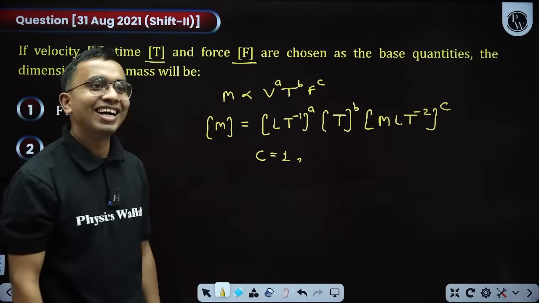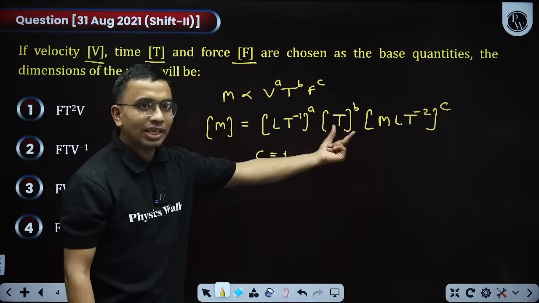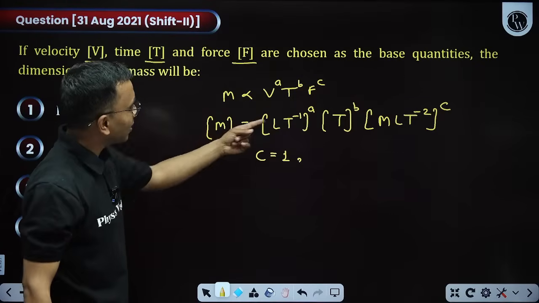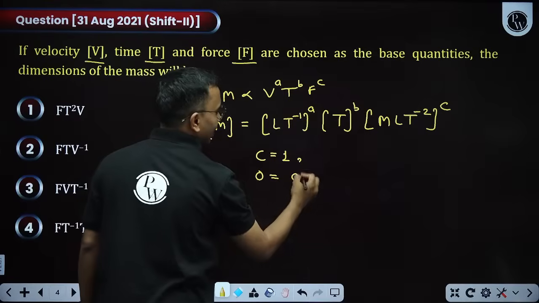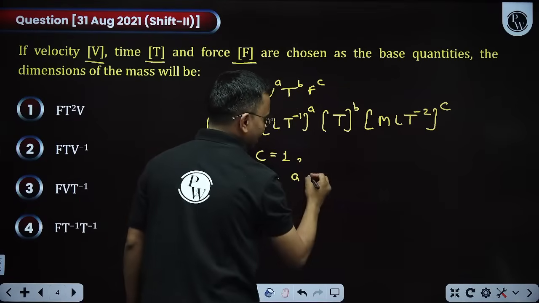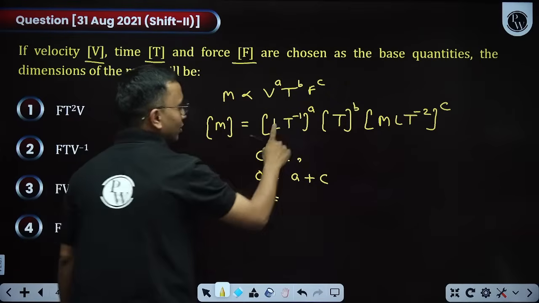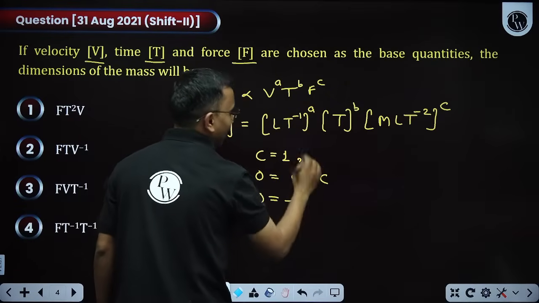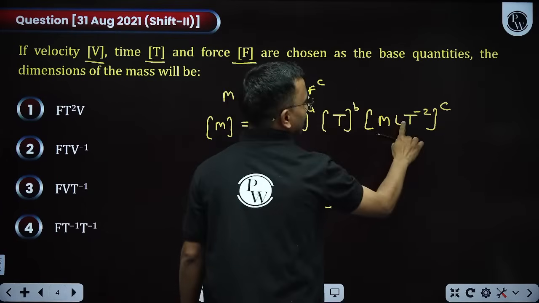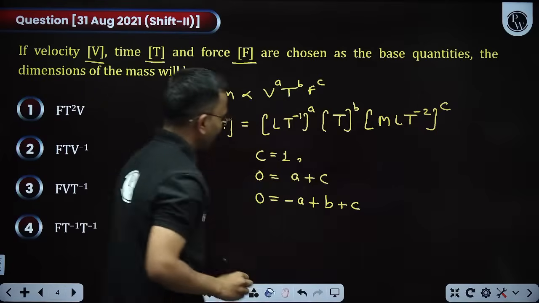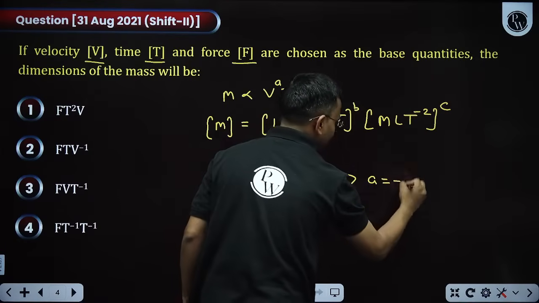So I got C equal to 1. Then equate the power of L. Here L to the power is 0, which equals A plus C. Then equate the power of T. On the left side it is 0, here T to the power is minus A, here it is B and here it is C. From here I got A equals minus C, so A is minus 1.